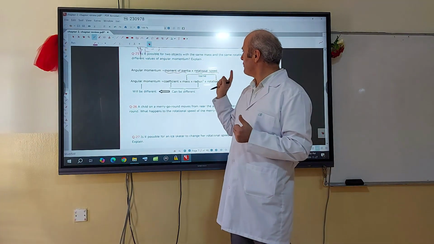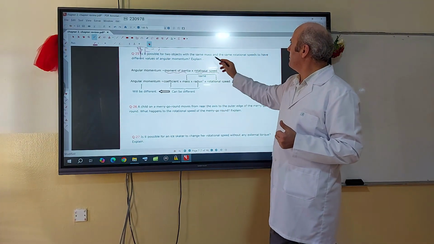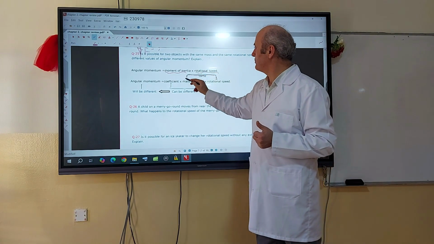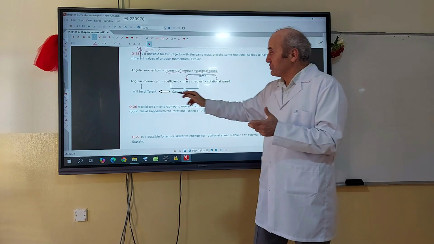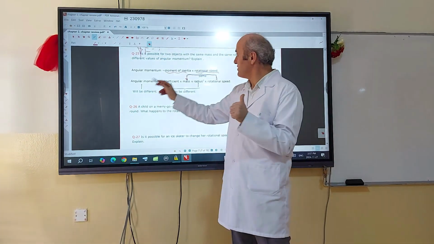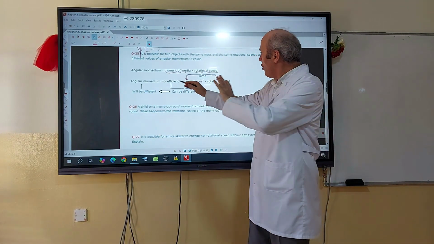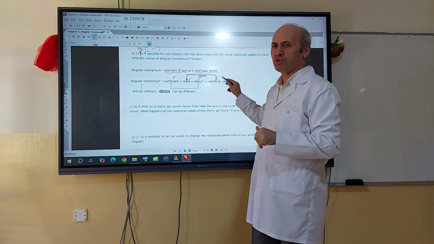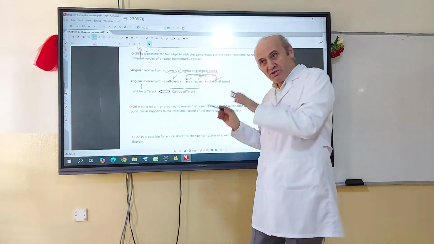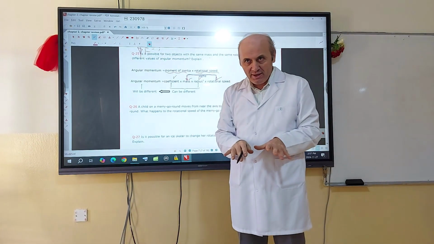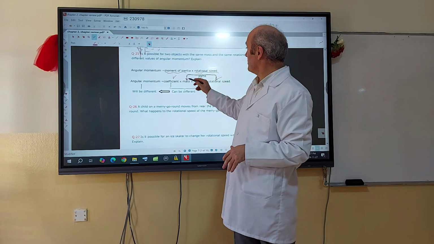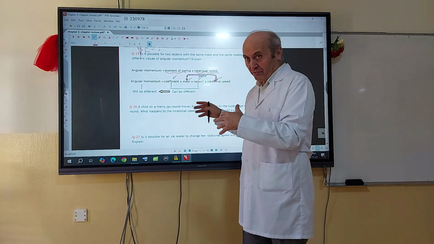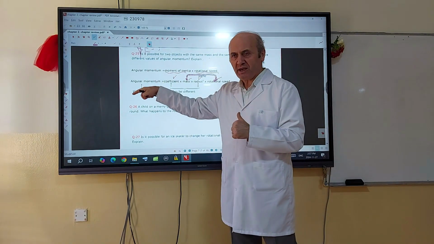It says that 2 of them are the same: mass and angular speed. But we want the result to be different. If all are the same, for example coefficient, mass, radius, and rotation speed, then the result for both would be the same.